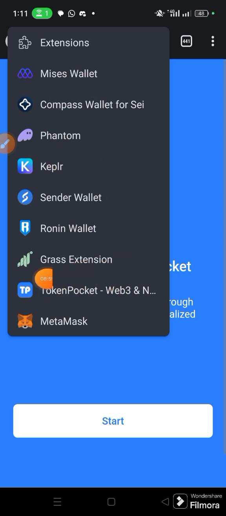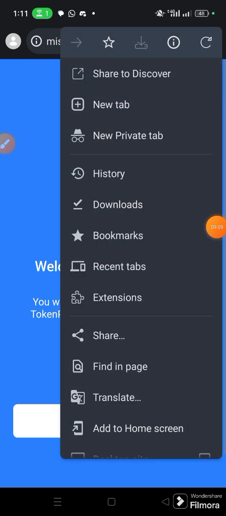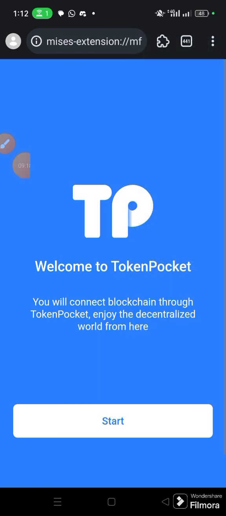So I can simply click Token Pocket, and then this will open up. Or another way is this: I can touch these three dots, vertical dots, and then touch extensions, and it will bring up the list of extensions.